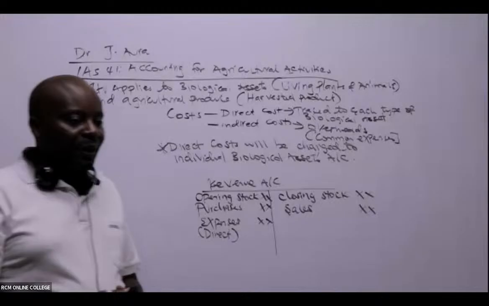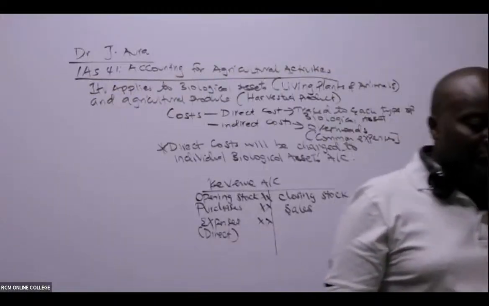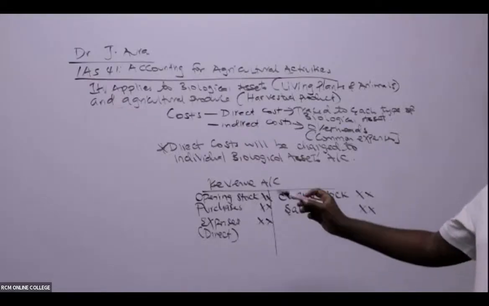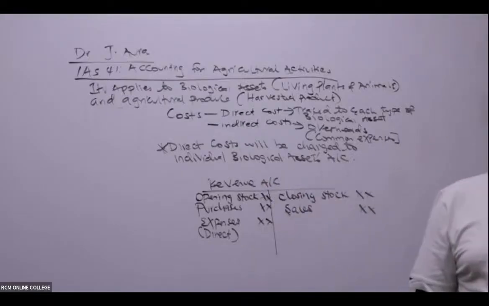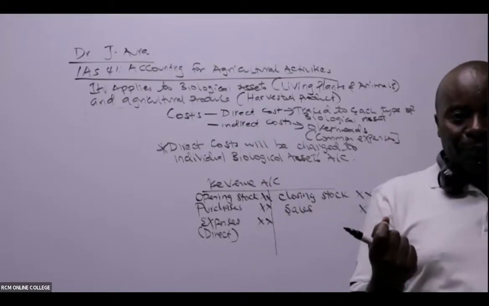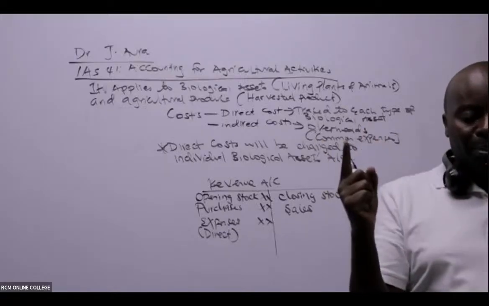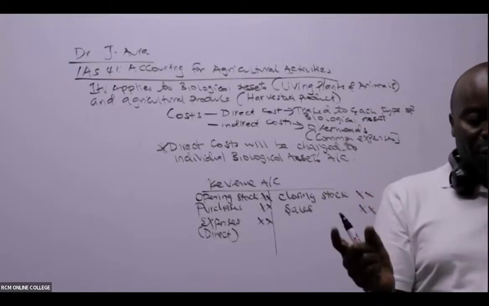The most important thing, ladies and gentlemen, is for us to appreciate that whenever you see direct expenditure, it shall be charged to the revenue account. So, for example, if it is RCM, we have our sheep at Isinya, so you must have a revenue account for sheep. We must have a revenue account for our crops, like maize.